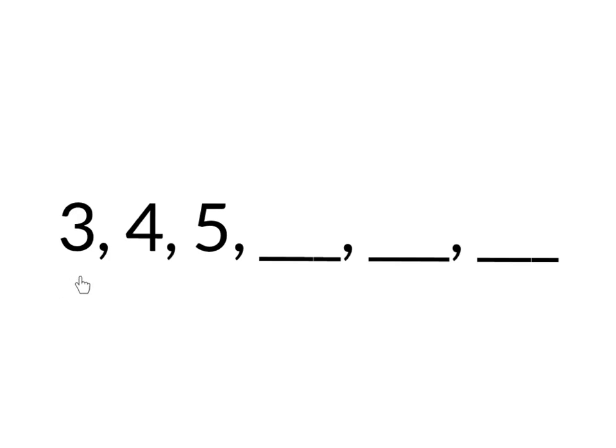Ready? 3, 4, 5. What number comes after 5? Think. If you said 6, you are right. So I'm going to write a 6 here. All right. So we have 3, 4, 5, 6. What number comes after 6? Think. What is it? Right, it's 7. So I'm going to put a 7.